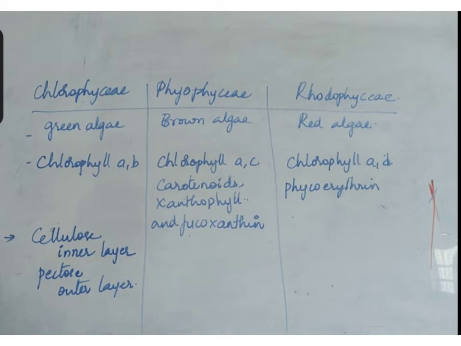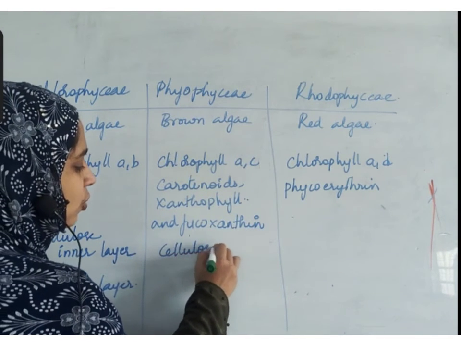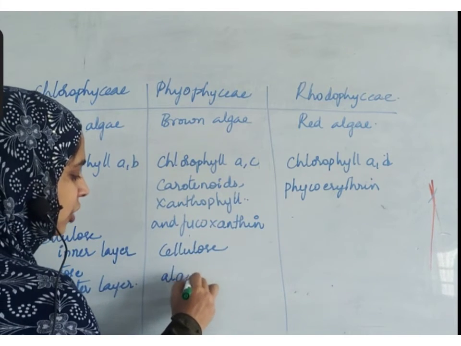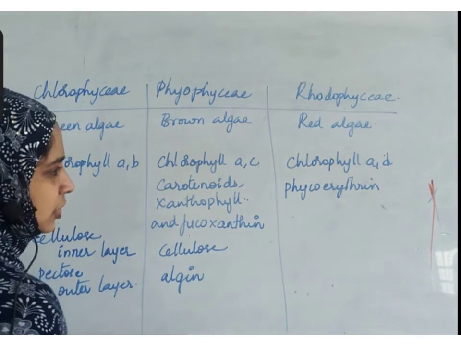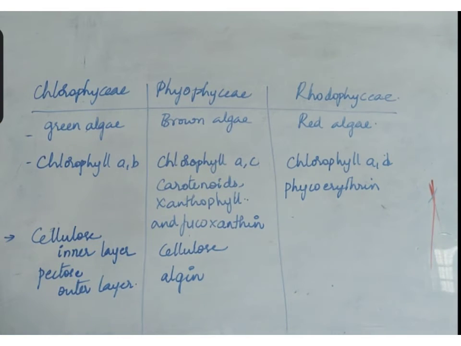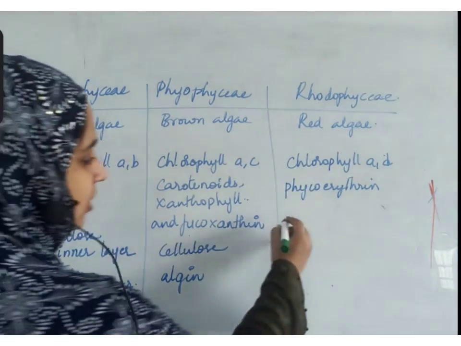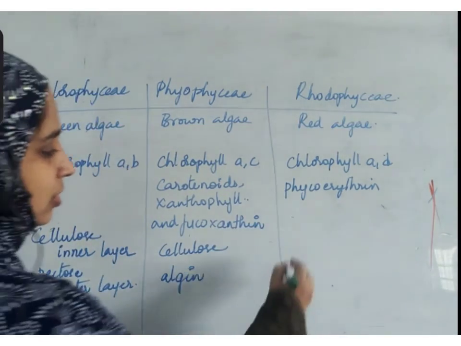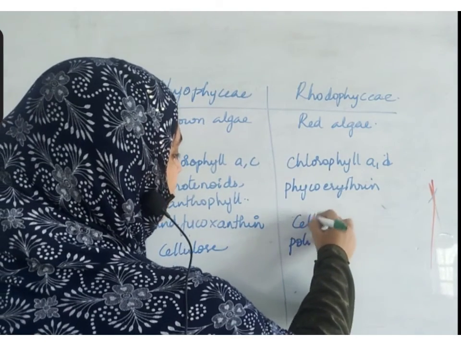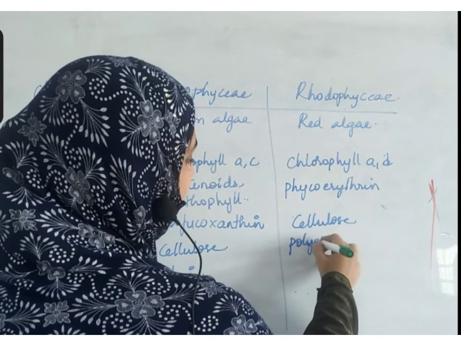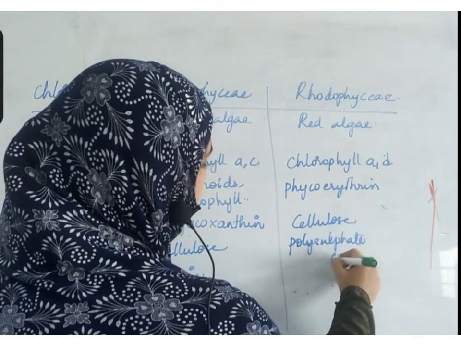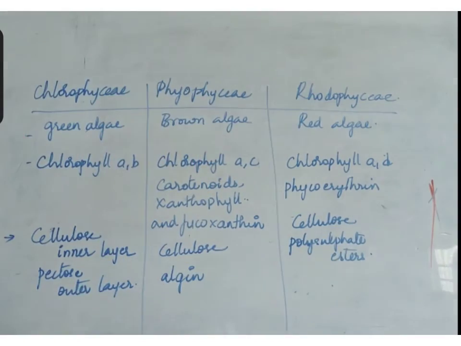Phaeophyceae has cellulose, and this cellulose is covered by a gelatinous, gel-like substance called algin. And Rhodophyceae has some polysulfate esters along with cellulose. Some polysulfate esters are also present over the cell wall.